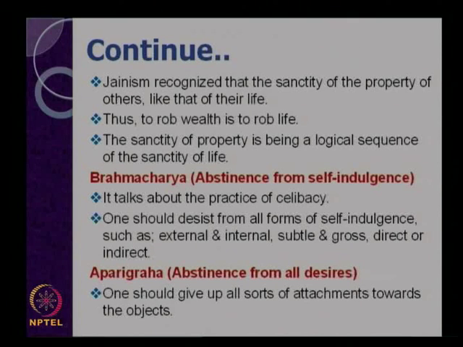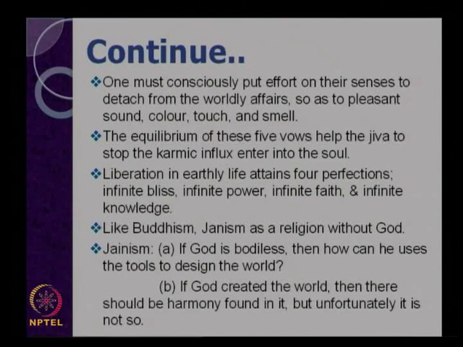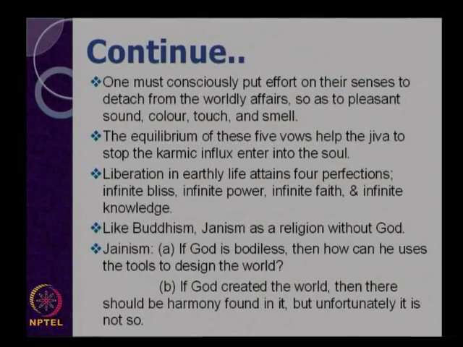This is the last stage, which says that if somebody can practice all these 5 vows, there will be a time when one will not have any desire for any of the objects on this earth, because he or she can understand the true nature of the soul at that time. Hence, these 5 vows are prescribed by Jainism to attain liberation while living on this earth, which is known as Sambara liberation. By practicing these 5 vows, one can stop, intentionally and consciously, the karmic influx.